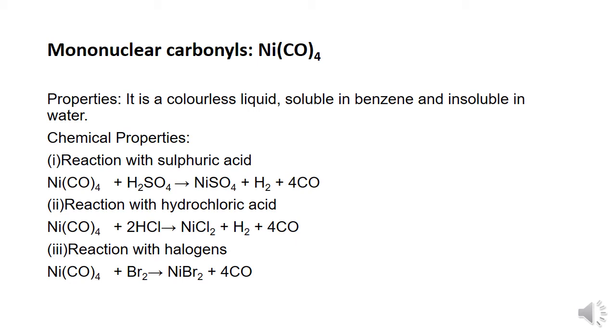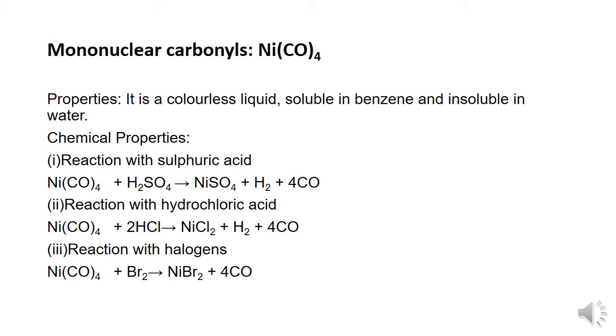Coming on to the chemical properties, let us see how nickel tetracarbonyl reacts with sulfuric acid, hydrochloric acid and halogens. Nickel tetracarbonyl liberates hydrogen gas from sulfuric acid. When nickel tetracarbonyl reacts with HCl, it gives rise to NiCl2 and CO is set free during the reaction.